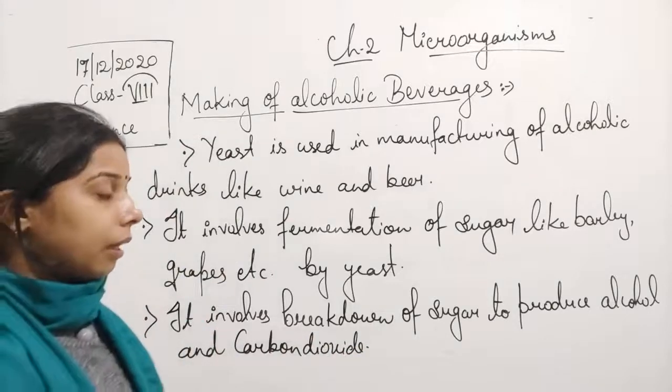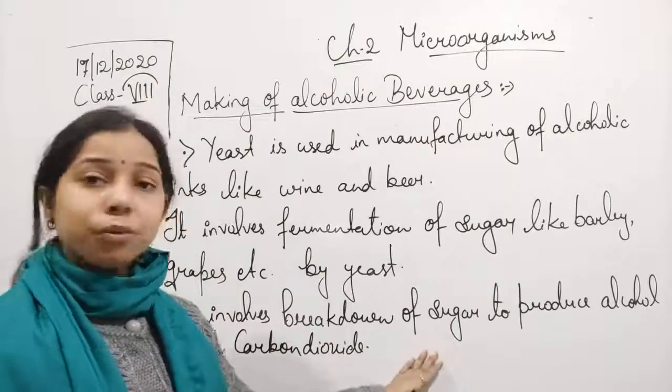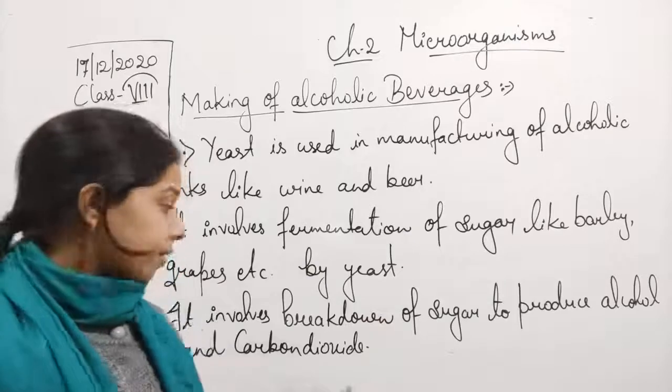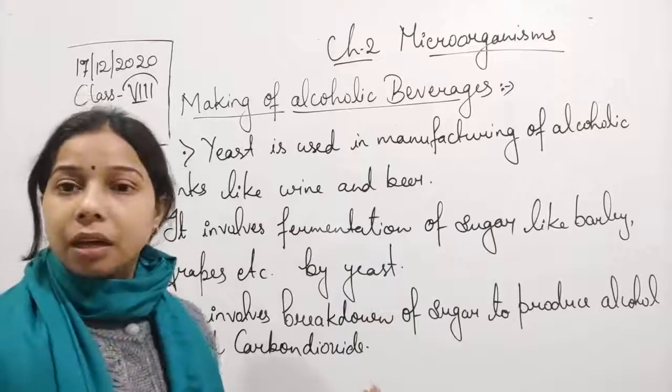Okay, so here the sugar breaks down to produce carbon dioxide as well as alcohol.